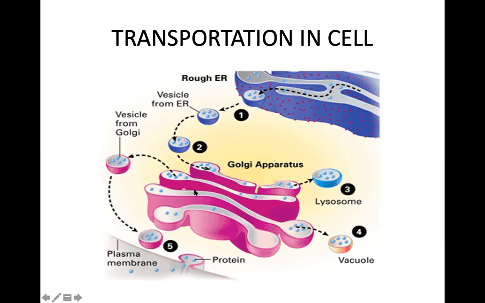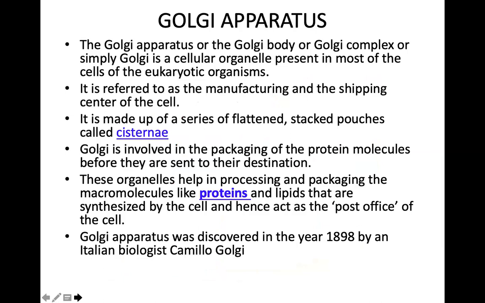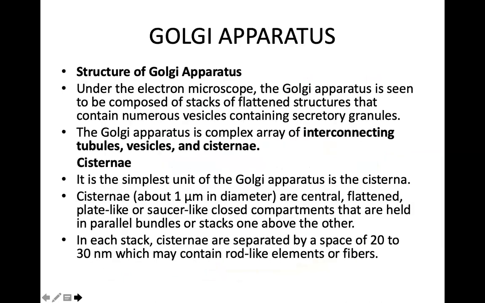So even in the Golgi body, all these flattened cisterns are interconnected to each other with the help of tubules. You also have tubules between the vesicle and the cistern. Golgi body is involved in packaging of the proteins, and each cistern is flattened and plate-like, held in parallel bundles or stacks, one above the other. In the Golgi apparatus, such stacks are nearly 5 or 6 in number.